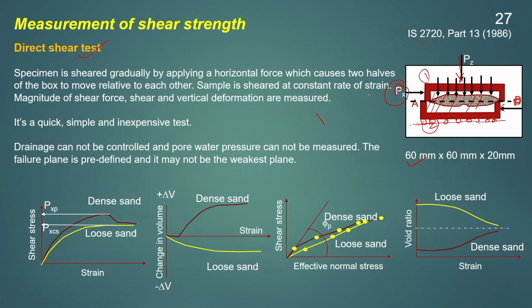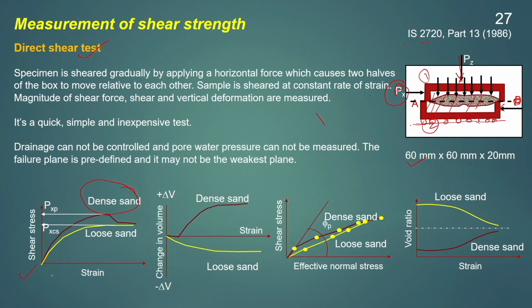Then the sample is sheared at a constant rate of strain, and the magnitude of shear force and the shear and vertical deformations are measured using the dial gauges fixed over here, and that will also give us the change in the volume of the soil sample during the testing. This is a quick and inexpensive test. So here we can see some of the plots which we can get for different kinds of sand.